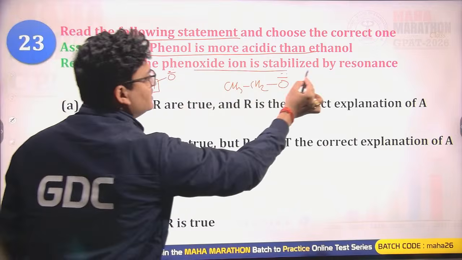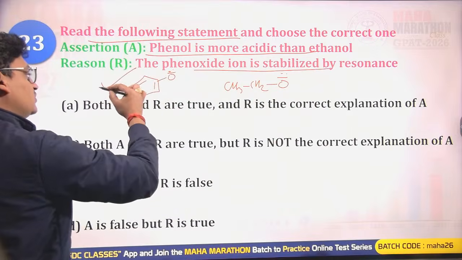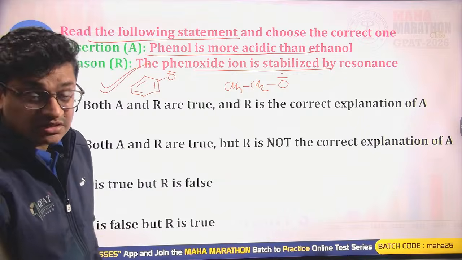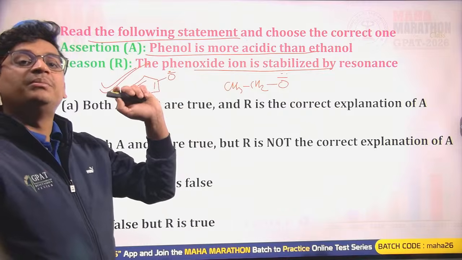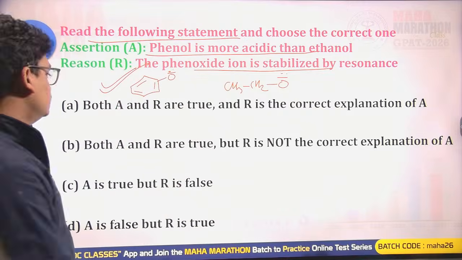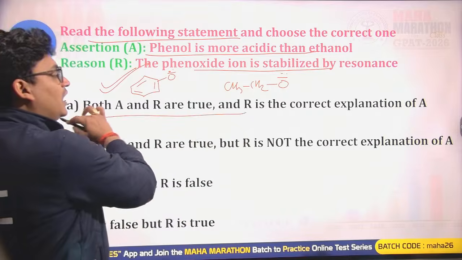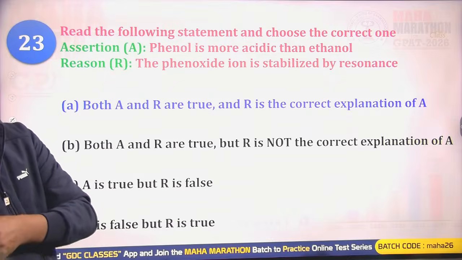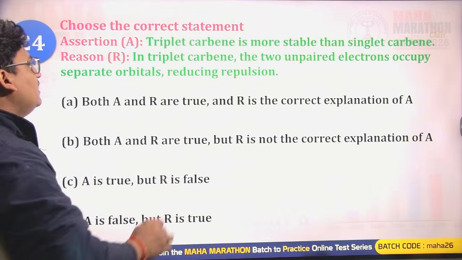The phenoxide ion is stabilized by resonance. Yes, due to resonance stabilization, phenoxide is a better, stabilized conjugate base. It means it will have better acidic strength, so phenol is a better acid. So yes, both A and R are true, and R explains the assertion very well. So A will be the right answer.